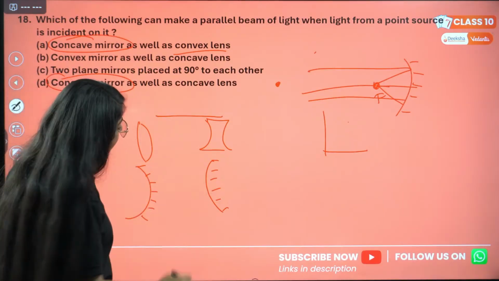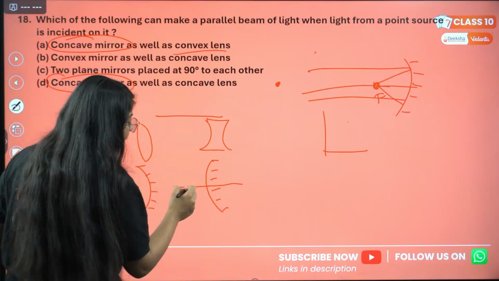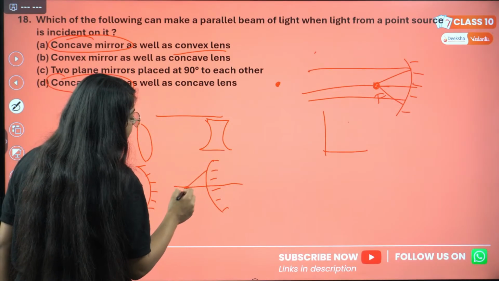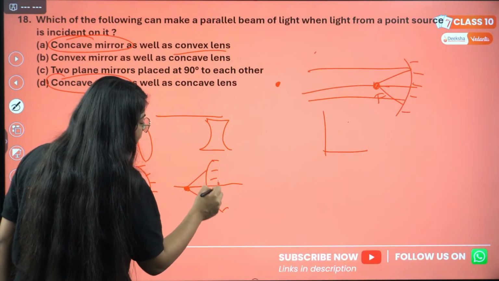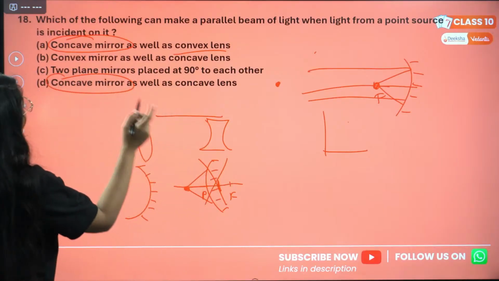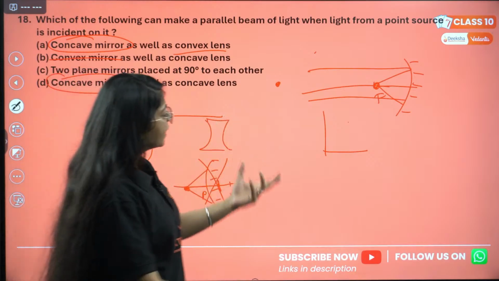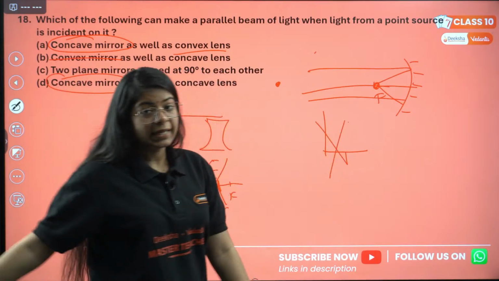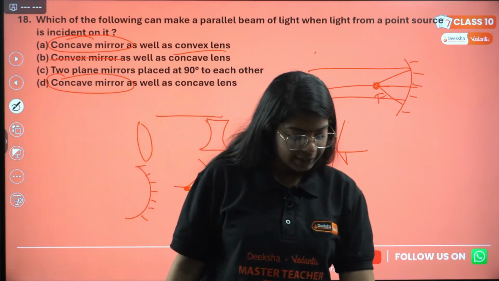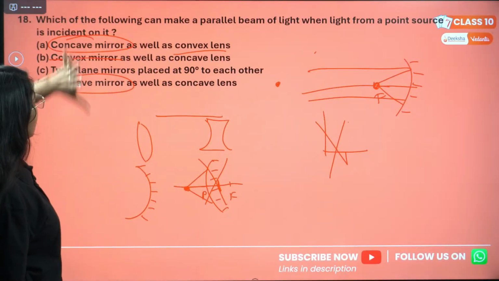In case of convex mirror, we know it has only 2 cases. At any point if the object is present, the image will be formed between pole and focus. So convex mirror is not the true answer, correct? Plane mirrors at 90 degrees is never a true answer in case of parallel beams of light, correct? Then we are just left with concave mirror and concave mirror.